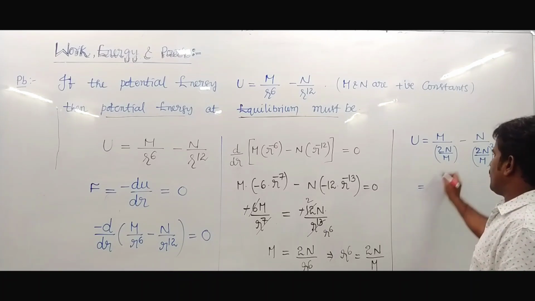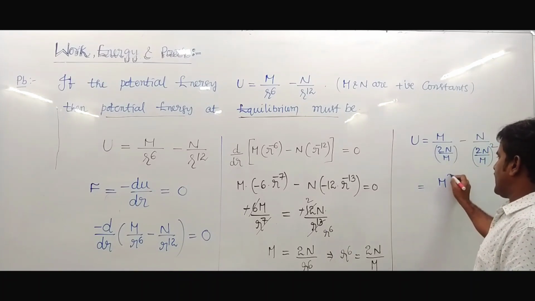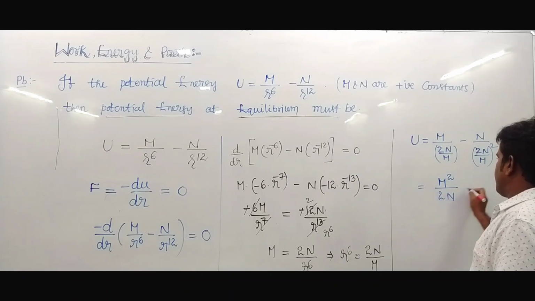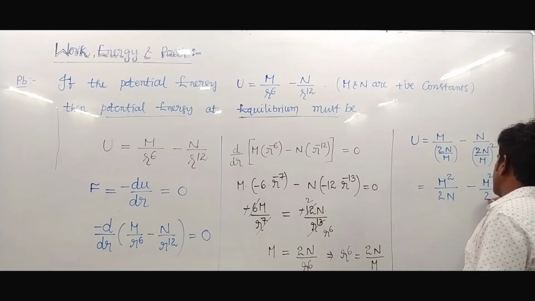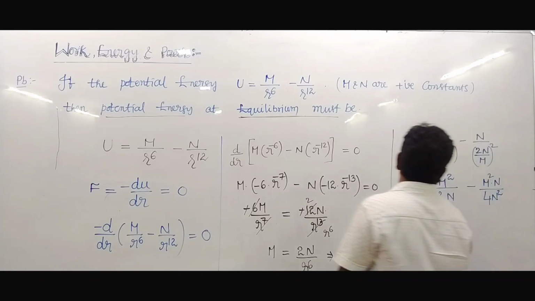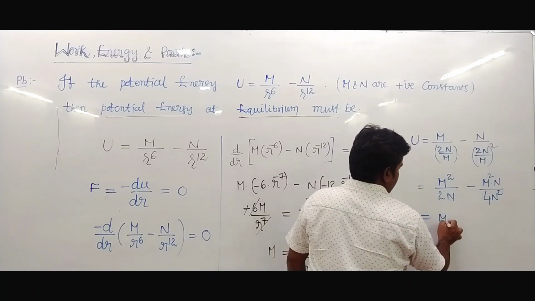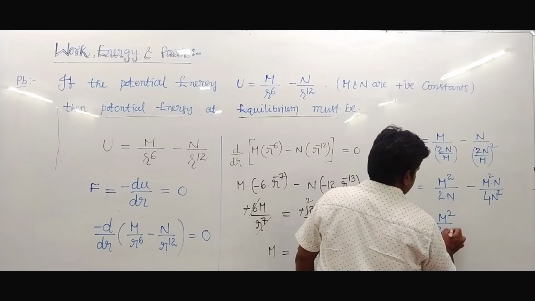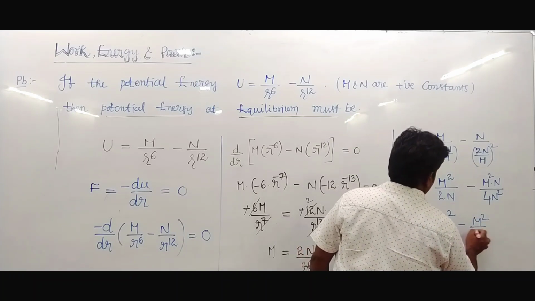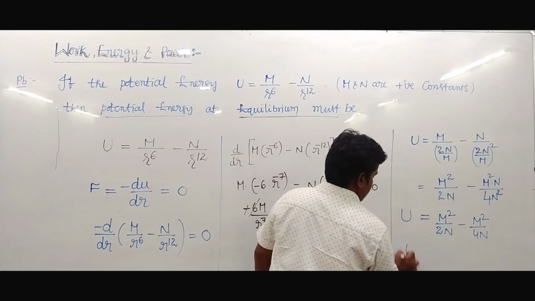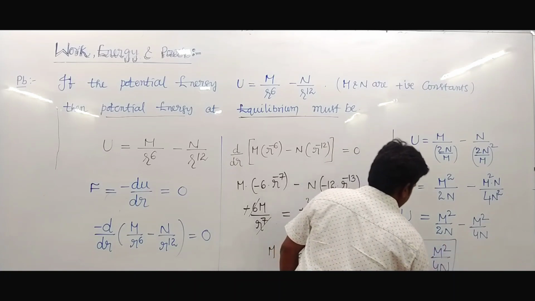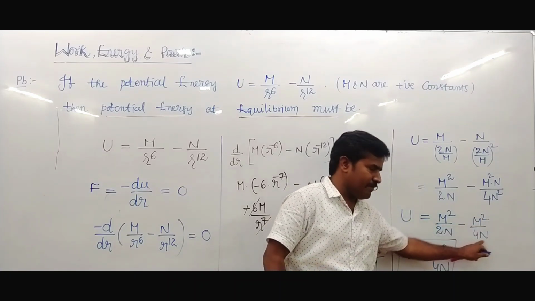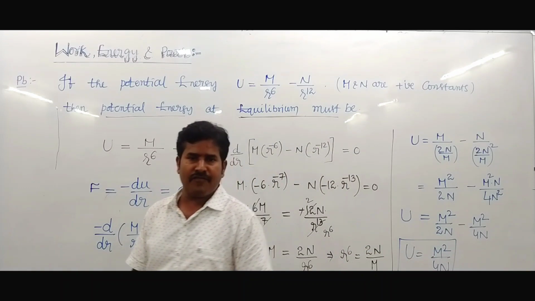It becomes m² upon 2n minus m² upon 4n. So U equals m² upon 4n.